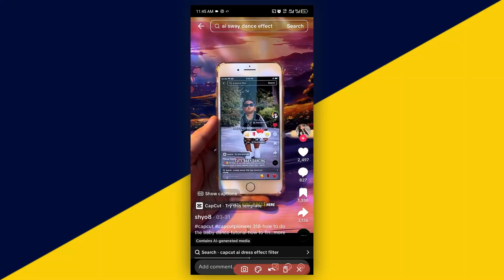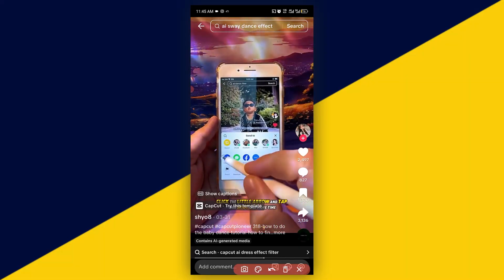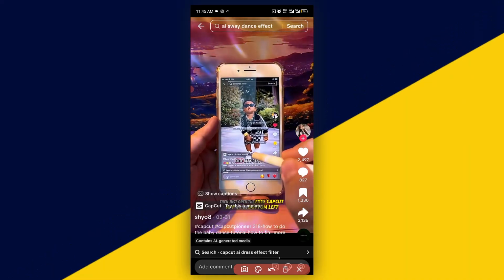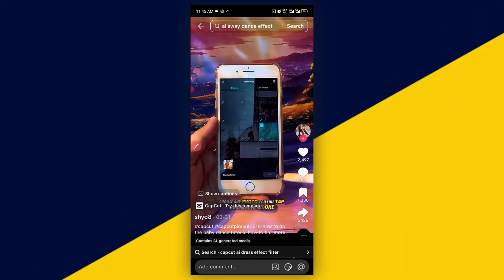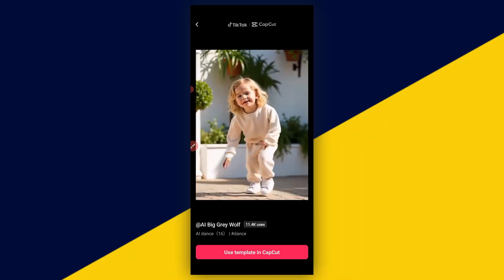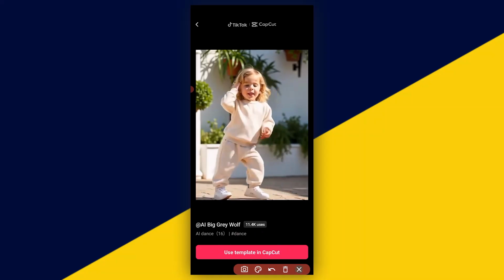First thing first, you need to make sure you have the CapCut app successfully downloaded on your phone, and at the same time you have your TikTok app. So what you need to do right here is to go ahead and click on try this template. It's going to redirect and take you right here so you can see how it's going to look like. Go ahead and click on use this template in CapCut.